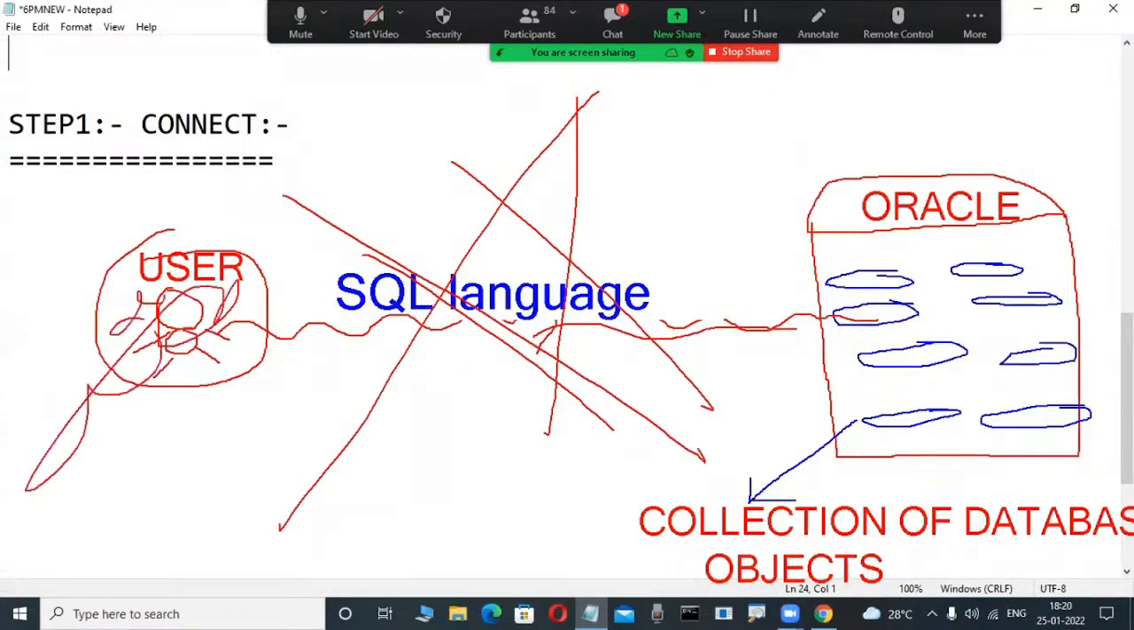First, observe here. The next diagram is there. I will tell you, don't worry. First, observe here. These users first connect to the database through tools.